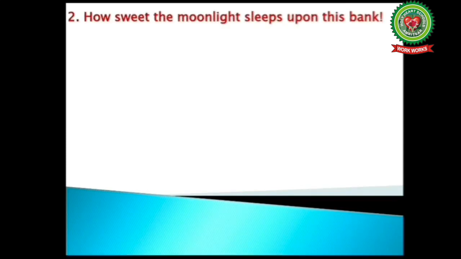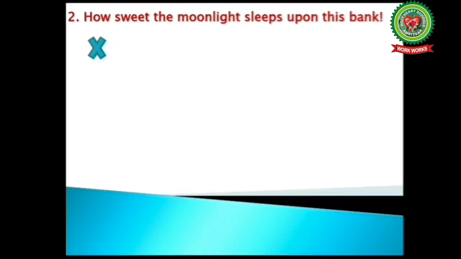Let's proceed to the second example. How sweet the moonlight sleeps upon this bank. Now here students, again this is an exclamatory sentence as it starts with how and ends with exclamatory mark. Now to change it into assertive sentence, again we will follow the 3 steps. First, we will remove how. Then we have to start the sentence with subject followed by verb.